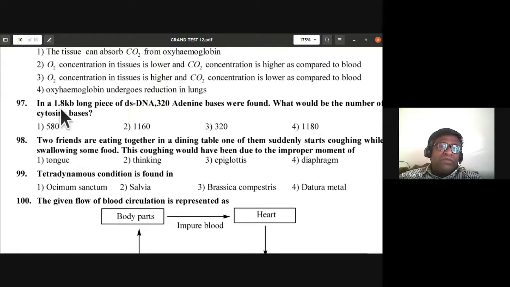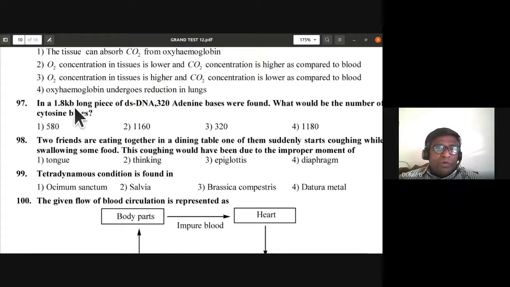So you have to minus with 1800 minus 640. So what is it? 1800 minus 640. So it is going to be 1160 divided by 2. What would be the number of cytosine bases? It would be 580. Answer is 580. Did you understand about this mathematics part of it?